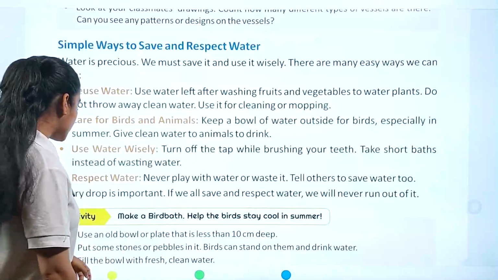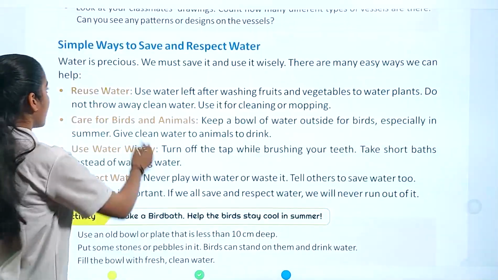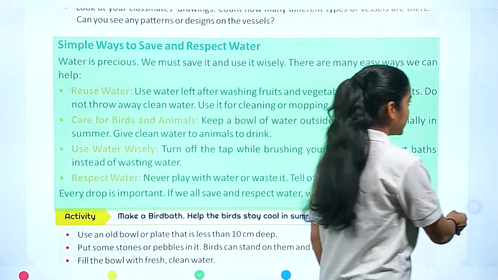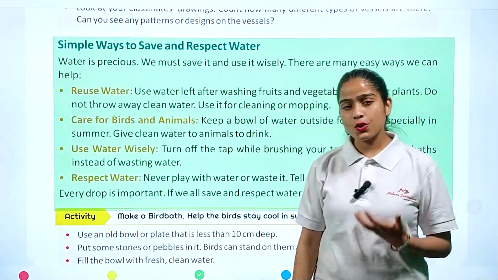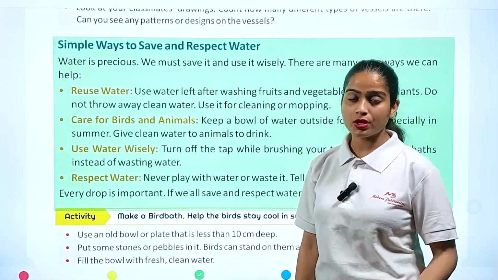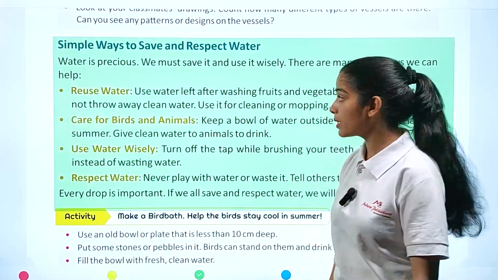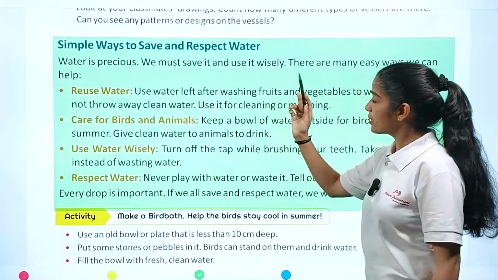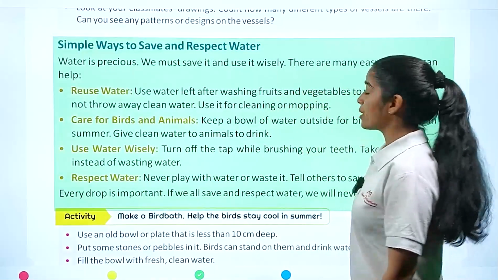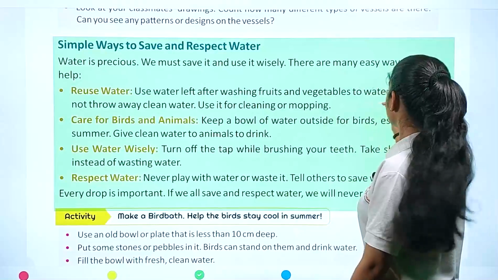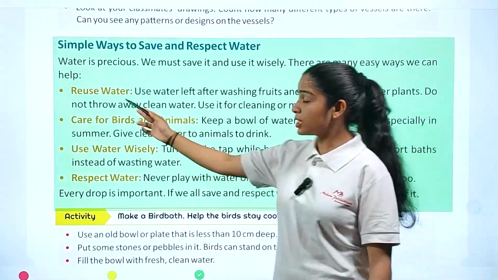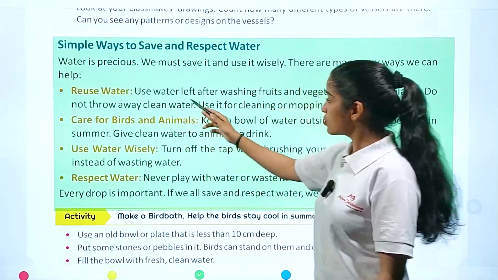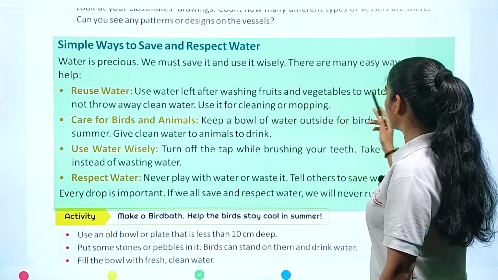Now we are going to discuss what are the ways we can save water and respect water. Let's discuss in detail, because we already discussed so many times, don't waste water, but how can we stop this habit? Water is precious, we must save it and use it wisely. There are many easy ways we can help. First, reuse water. How can you stop the wastage of water? By reusing it. Use water left after washing fruits and vegetables to water plants.